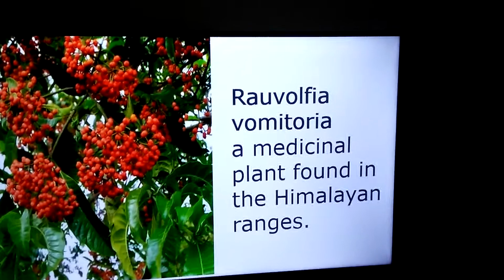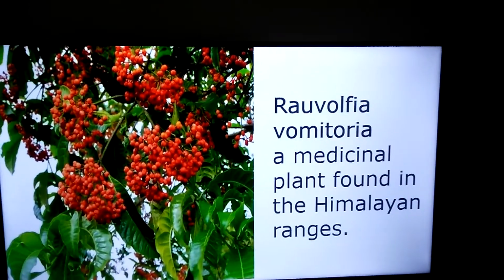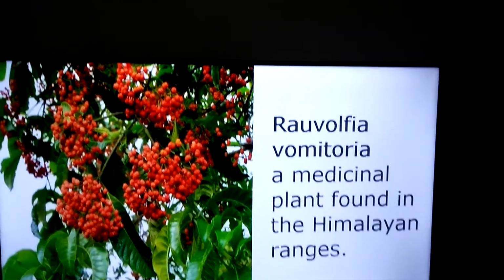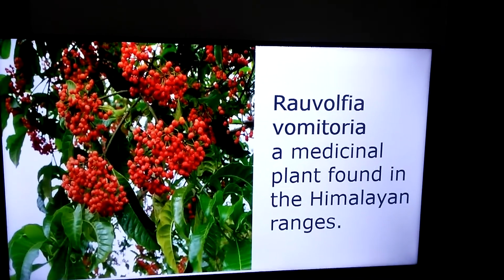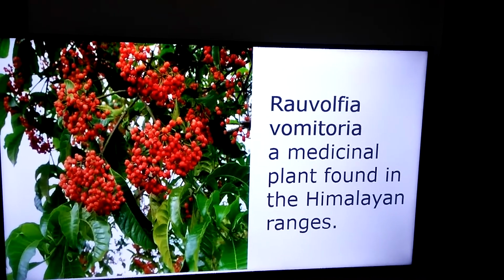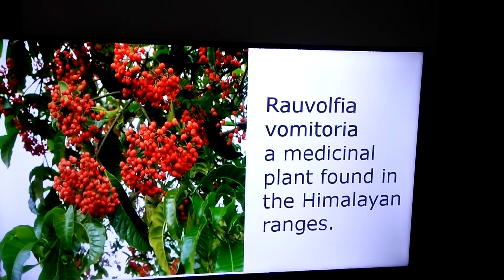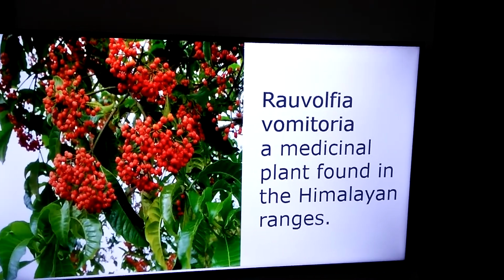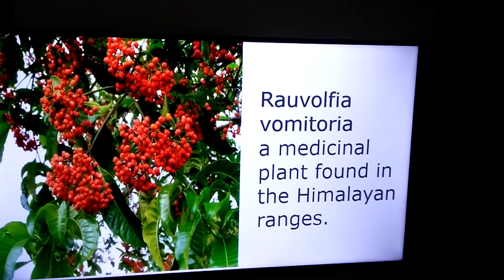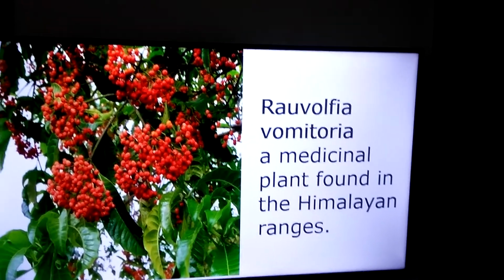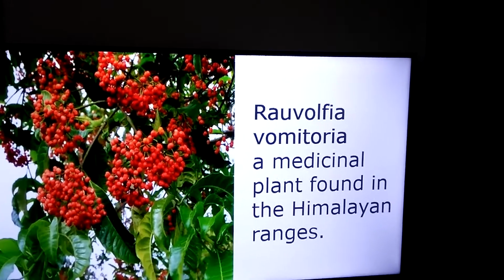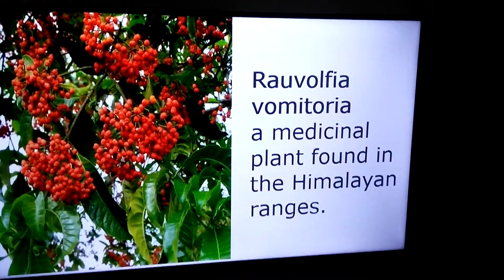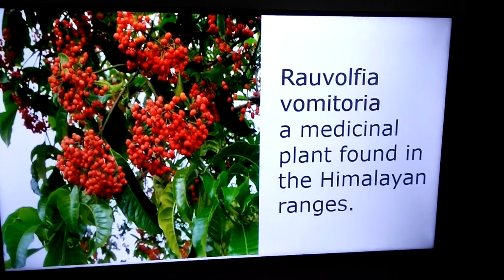And the next one is this plant which is seen in Himalayan ranges in India. The name of the plant is Rauwolfia vomitoria. It is a medicinal plant which is used for snake bite and also to cure high blood pressure. This plant excretes alkaloid which is called reserpine. So what is alkaloid, students?